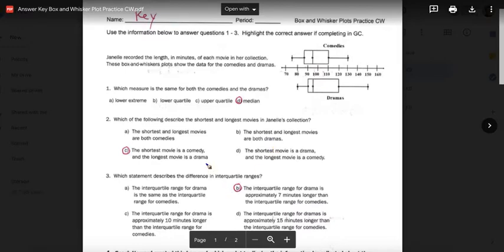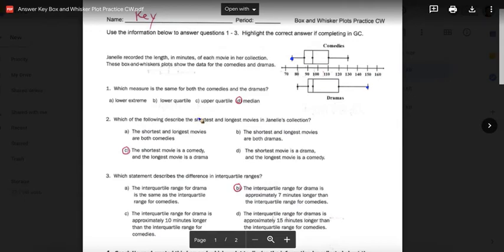They line up there. Okay, which of the following describes the shortest and longest movies in Janelle's collection? Well, the shortest movie is comedy and the longest movie is drama. Look, right here. This is the shortest movie and the longest movie is drama. So the correct choice was C.